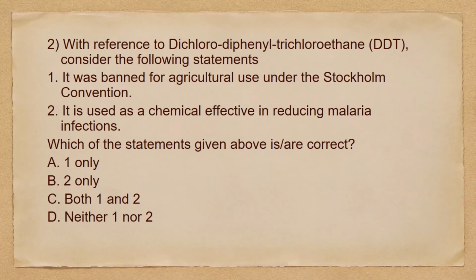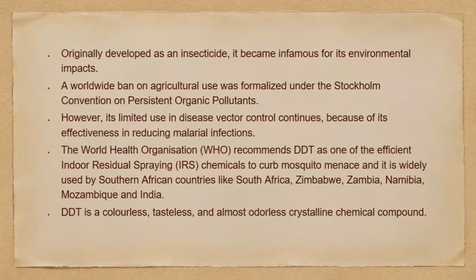So with reference to Dichloro-diphenyl-trichloroethane, that is DDT, consider the following statements. It was banned for agricultural use under the Stockholm Convention. It is used as a chemical effective in reducing malaria infections. So we have to choose the correct statements. So the options are 1 only, 2 only, both 1 and 2, or none of the above. So both the statements are correct. So our correct option will be C, both 1 and 2. Let's look into the explanation.